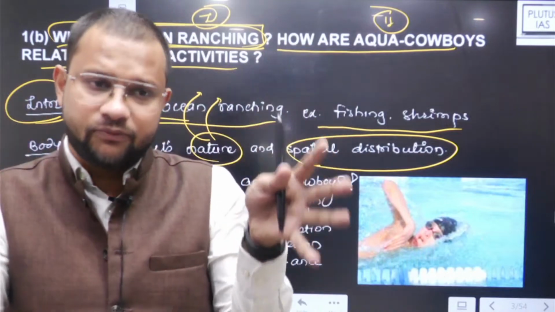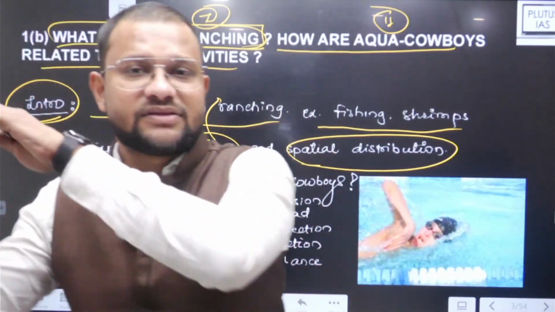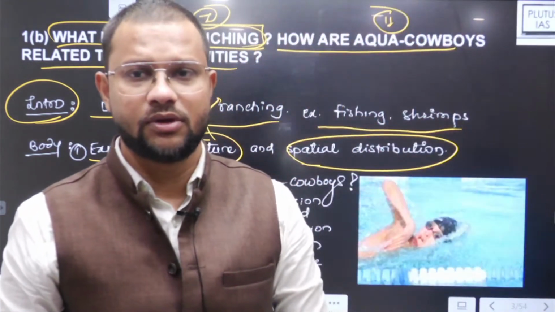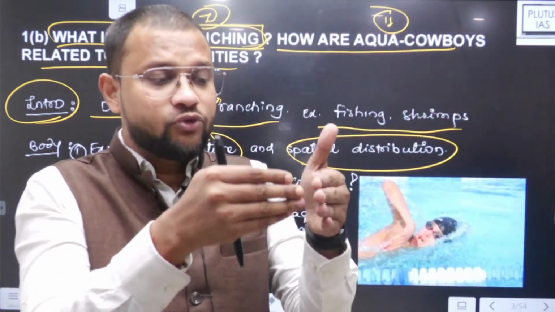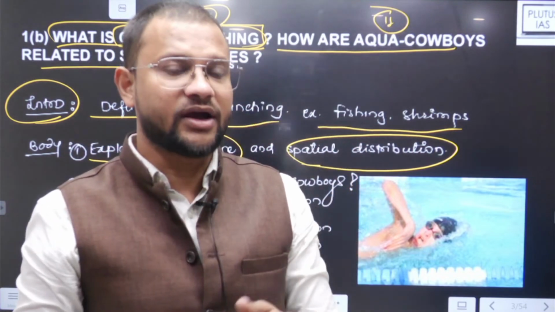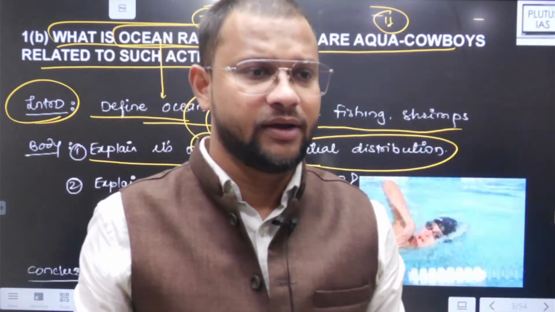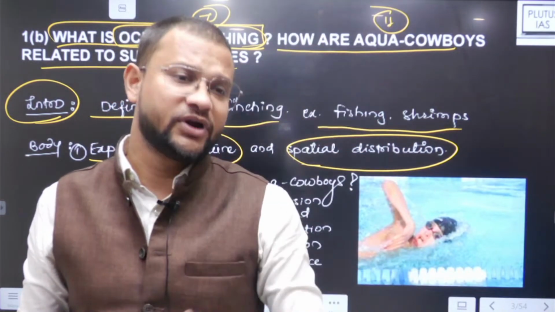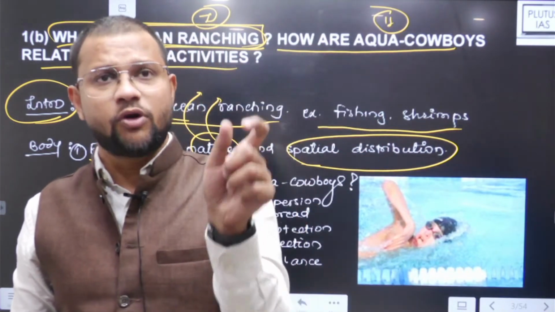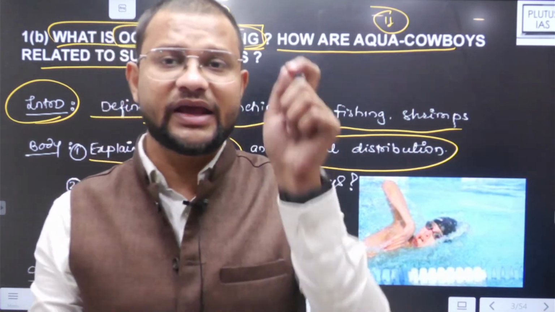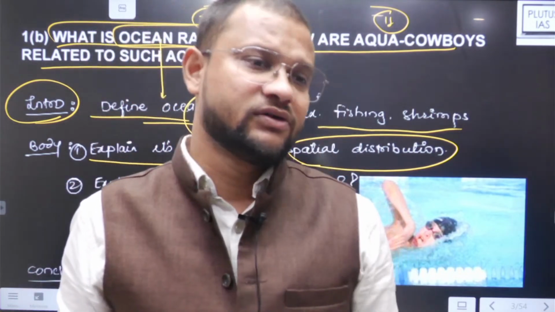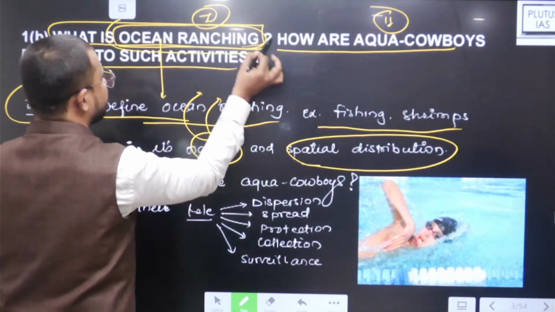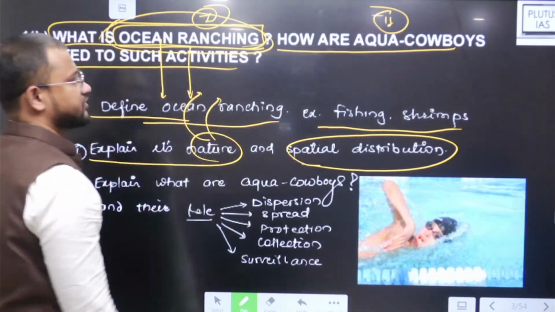Then allowed to grow to a particular size, and then they are allowed to enter the ocean. Now what will happen is that you have to take care of that, right, that if you have added any fish seed in the ocean, maybe for the purpose of farmers or fishermen so that their fishing activity is greater. Now in that case you have to take care of those particular seeds, or fish stocks, that you have added into that process. That particular case is ocean ranching.